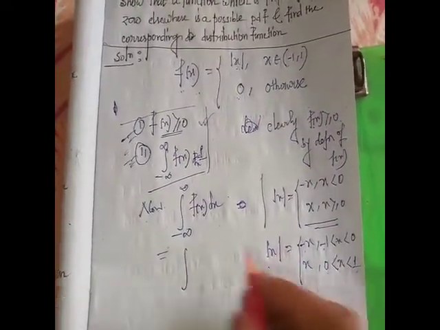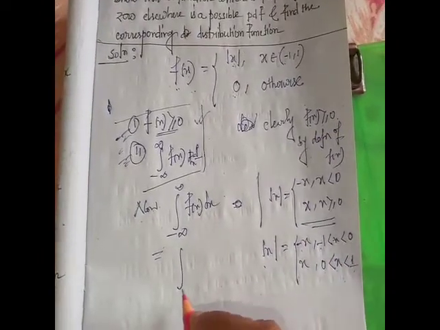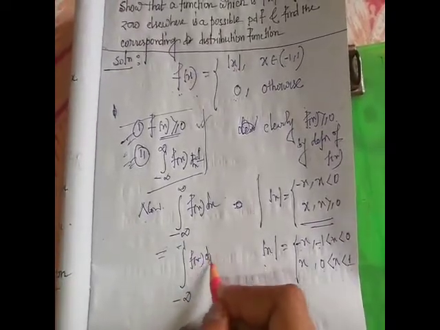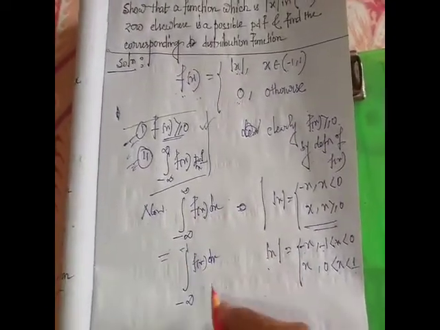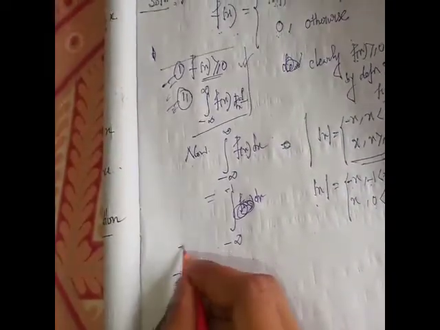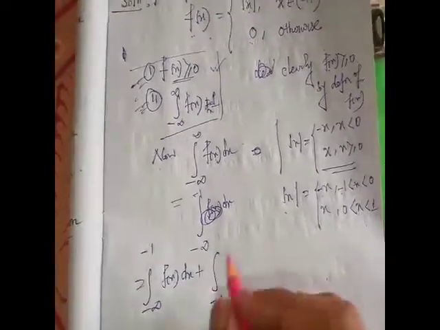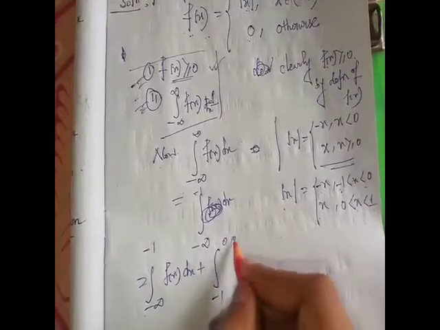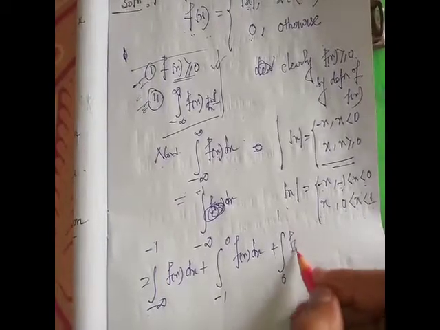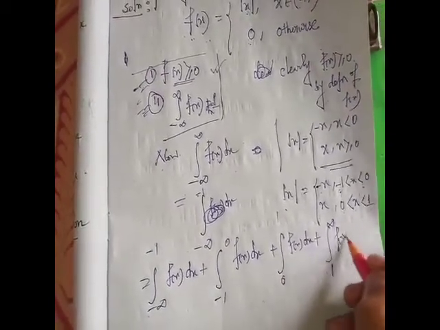So the integral from minus infinity to infinity, we break the integration: minus infinity to -1 of f(x) dx plus -1 to 0 of f(x) dx plus 0 to 1 of f(x) dx plus 1 to infinity of f(x) dx.